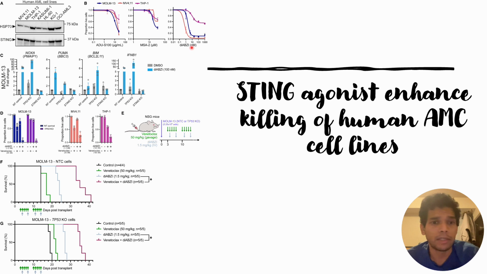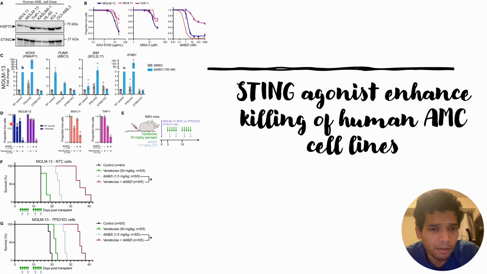And in order to check whether it is triggering the apoptosis genes, they checked the gene factors that are upregulated by apoptosis, such as NOXA, PUMA, BIM, IFN beta. All of them are upregulated when diABZI is used, compared to the control where only DMSO is used.